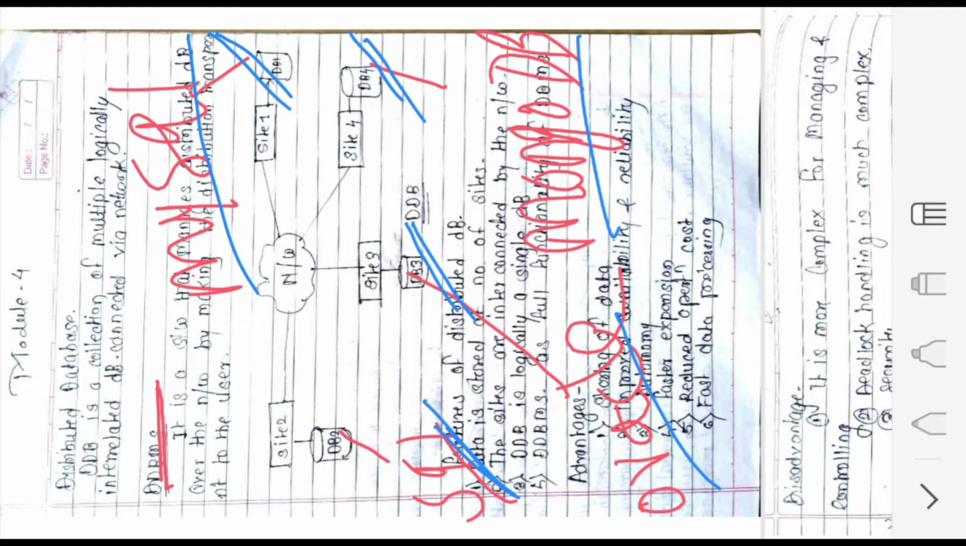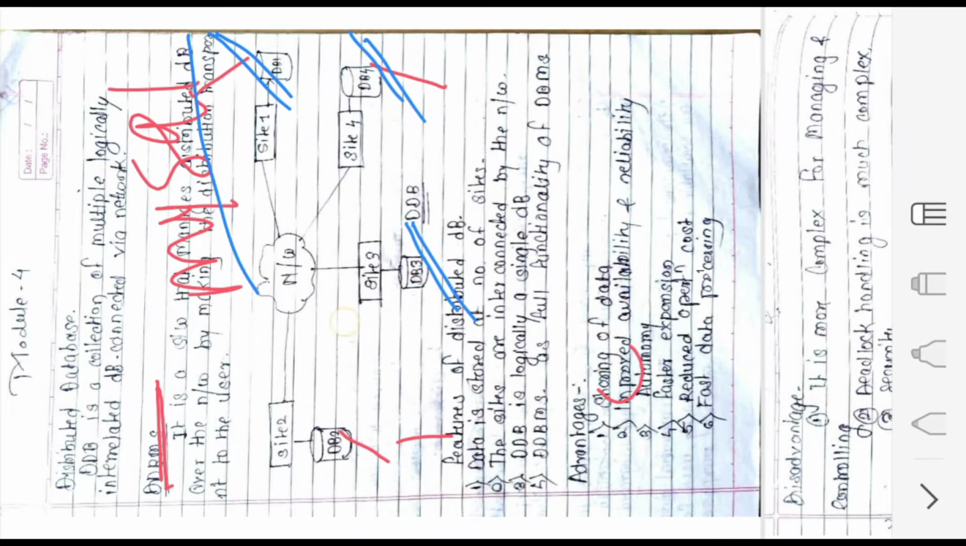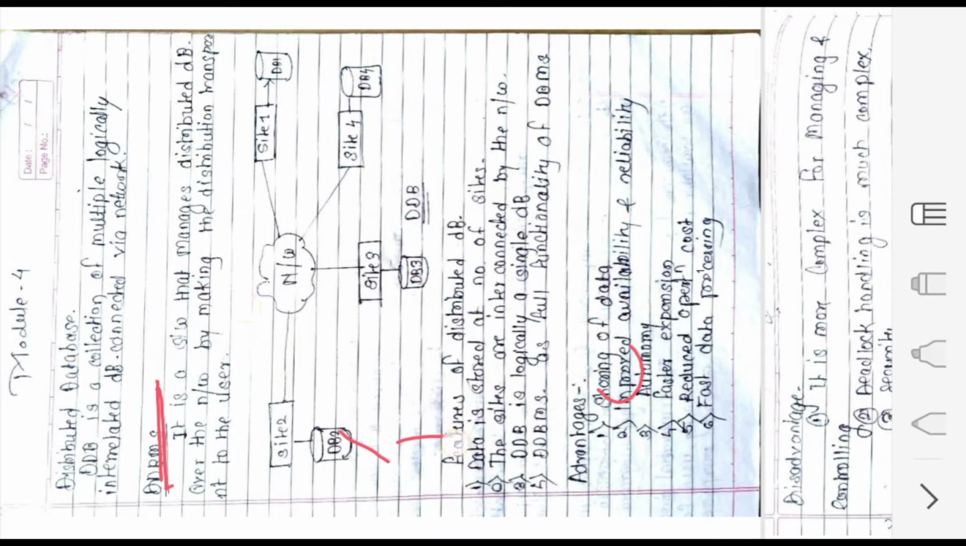Okay, so that's what it is saying. One more time I will read out the definition. It is a software that manages the distributed database over the network by making the distribution transparent to the user. Now there are certain features of the distributed database. Those features I will talk about. Which are the features?